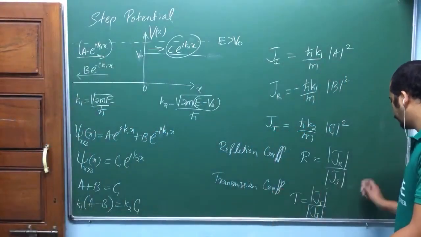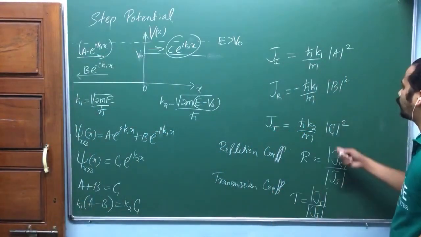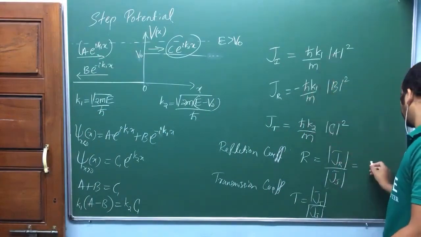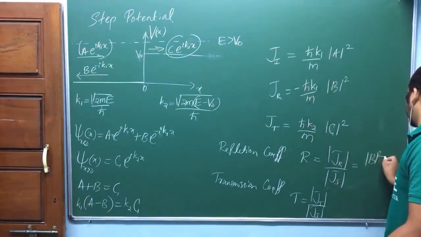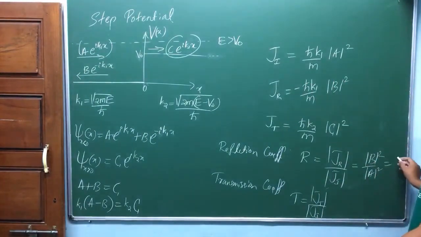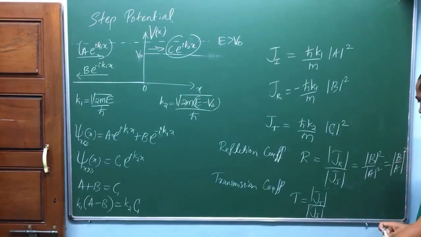Quickly find this one. What is reflected by incident? Mod reflected by incident. This ħ K1 by m got cancelled. Mod B square divided by mod A square, or I can write as mod B by A square.